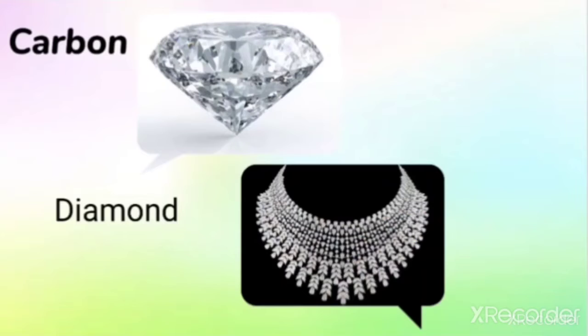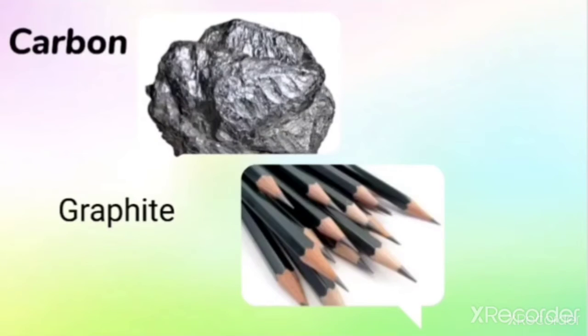Next is carbon in the form of diamond, which is used for making jewelry. That means diamond is actually made up of carbon. And we are also familiar with the pencil lead, which is made up of graphite. Graphite is also a form of carbon. So these are very familiar examples of non-metals.